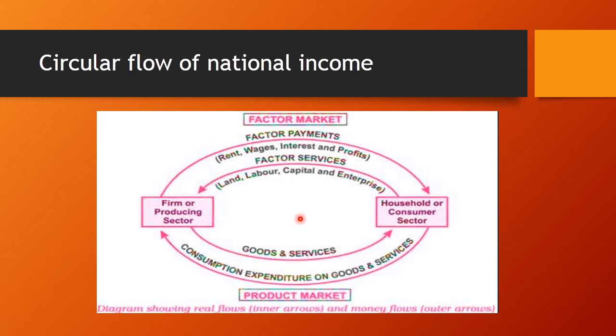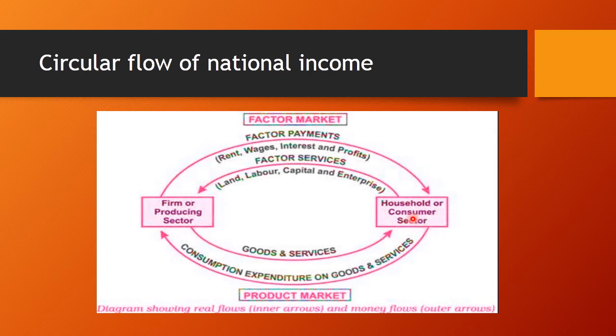Now here a firm produces goods and services with the help of these factors and puts them in the market for selling them. And what does the family do? The family purchases these goods and services from the market. Thus the flow of goods and services comes to families from firms. And what does the family do?